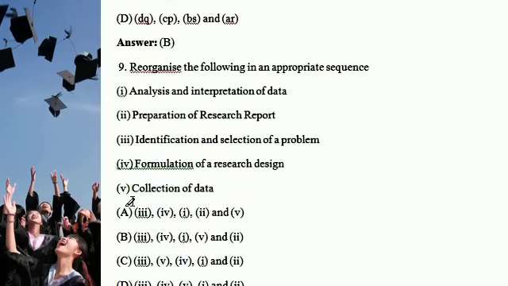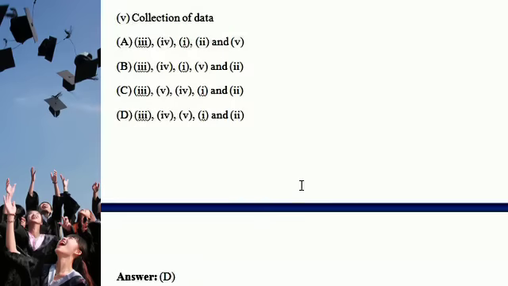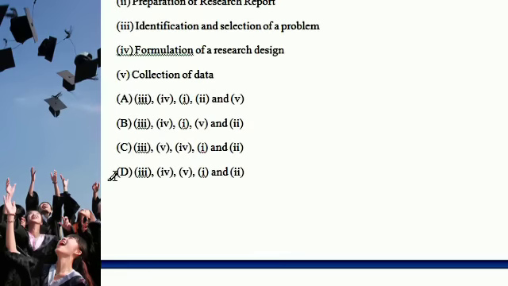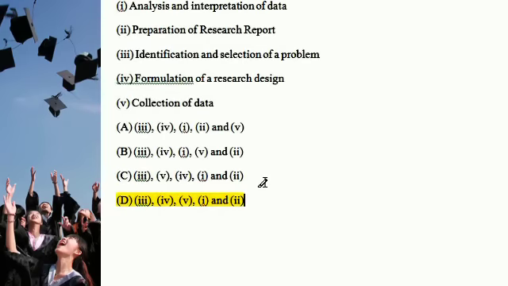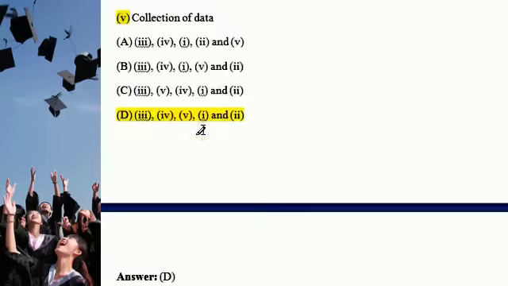And reorganize the following into the appropriate sequence: analysis and interpretation of data, presentation of research report, identification and selection of problem, formulation of research design. So definitely the answer is D: 3, 4, 5, 1 and 2. 3, 4, 5, 1 and 2. This is the correct sequence.